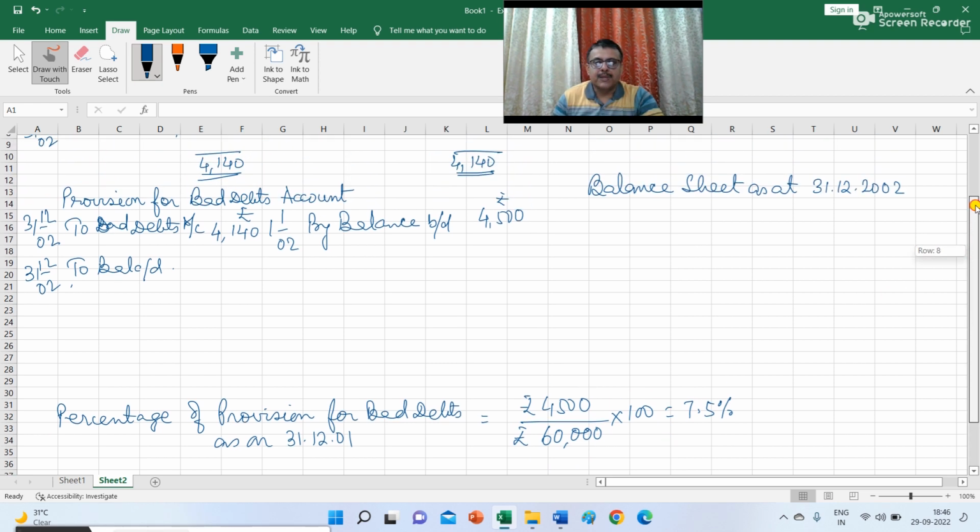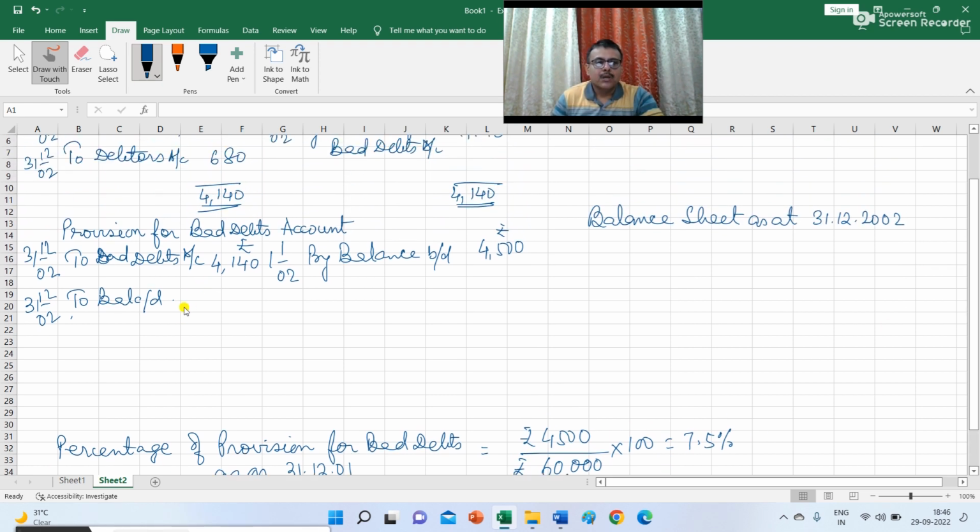So percentage of provision for bad debt is 7.5%. The same percentage will be maintained at the end of the year. The closing debtor balance was 40,680. From the debtor balance, you have to reduce 680 rupees, which was treated as bad.